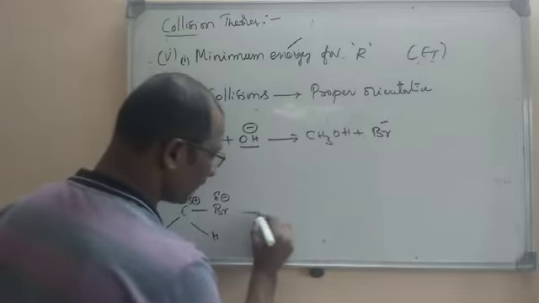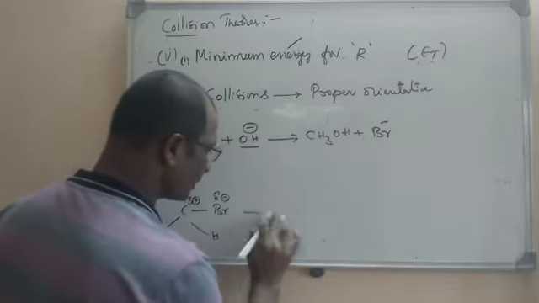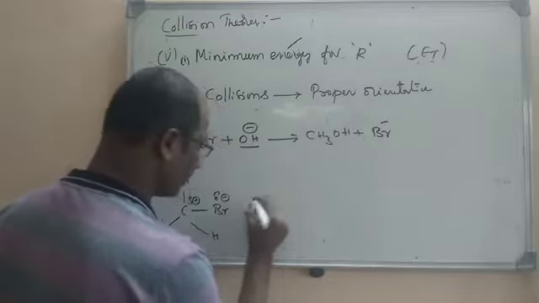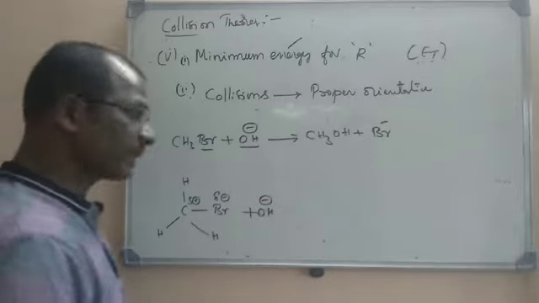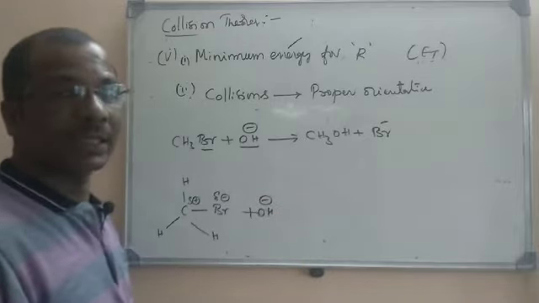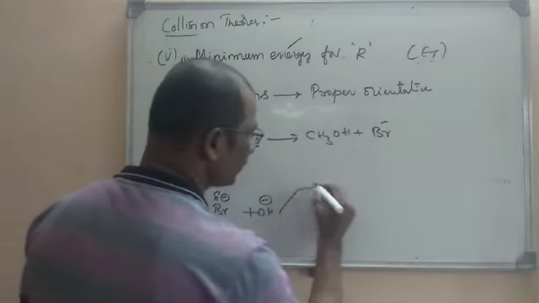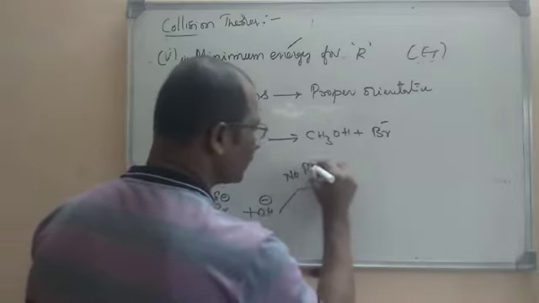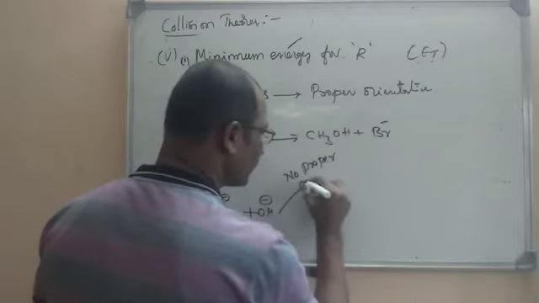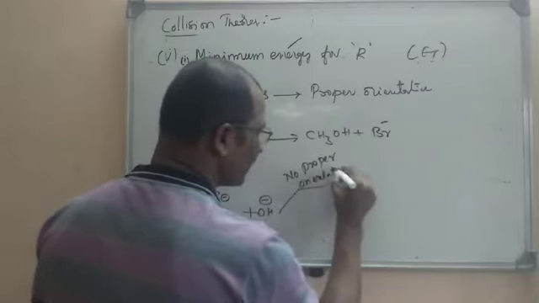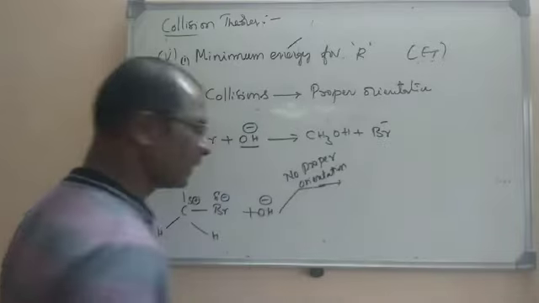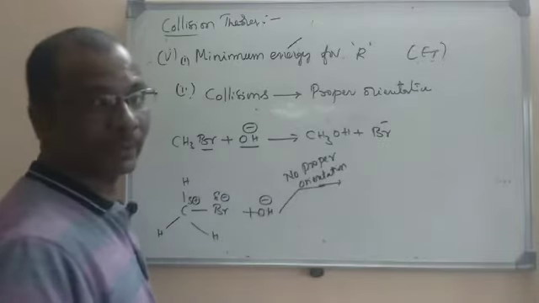Now, in this reaction, the OH minus will be colliding with this reactant or substrate. Let us see if there is no proper orientation. First one is no proper orientation. I will show what is meant by a proper orientation.